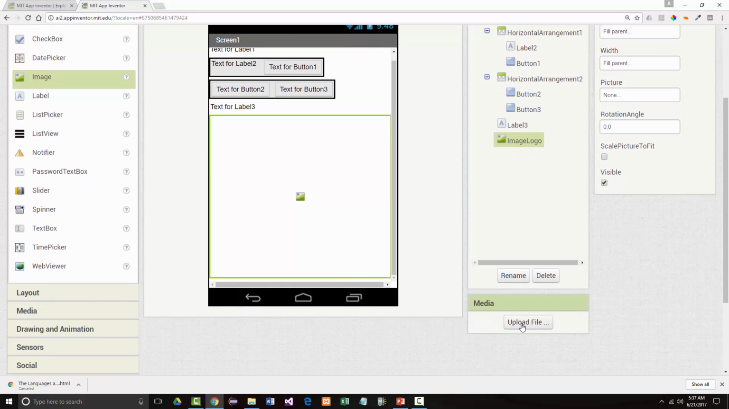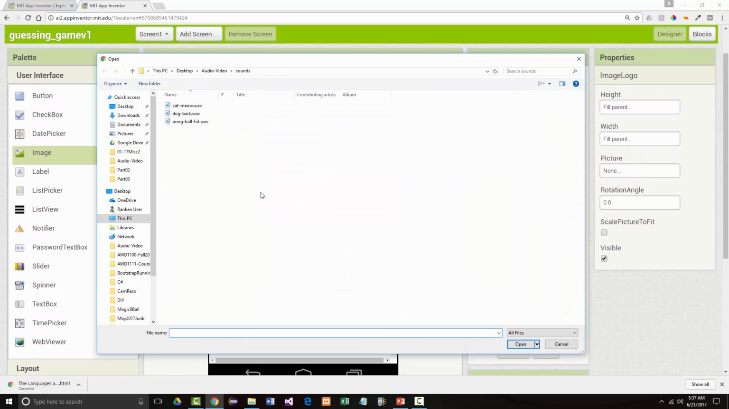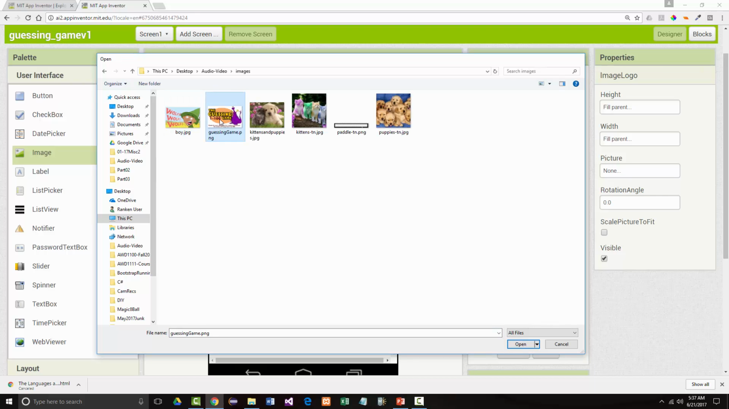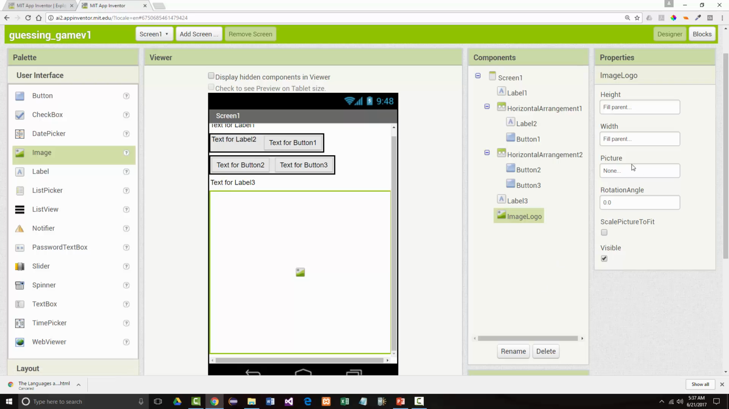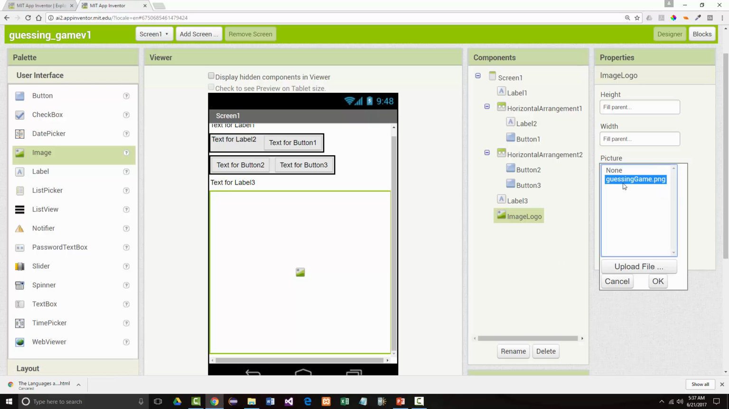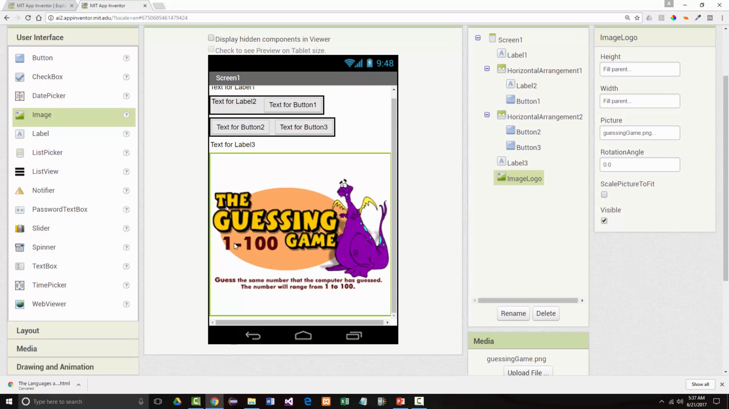Let's go down and upload a file into there. Choose our file. And under Images, this will be our guessing game file. So let's add that picture. I found this online. It's a little hokey. The guessing 1 to 100 game, guess the same number that the computer has guessed. The number will range from 1 to 100. That's okay the way it is.